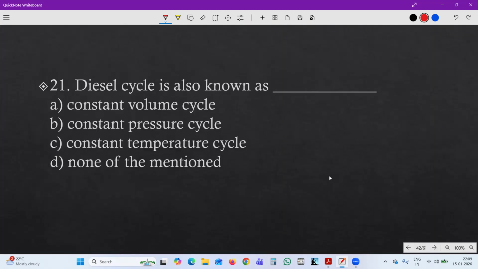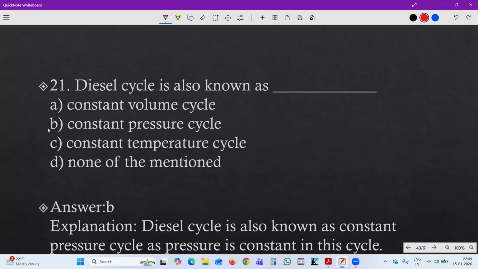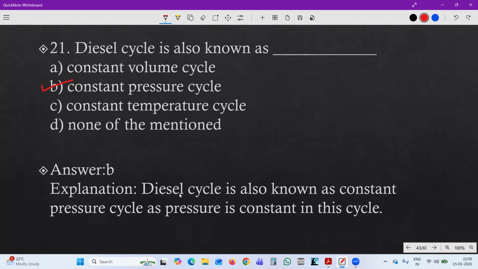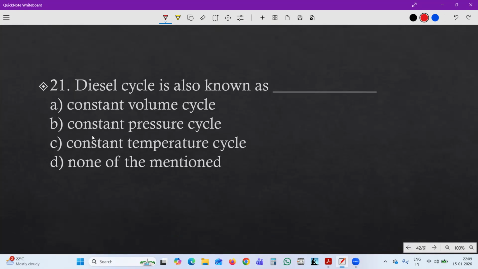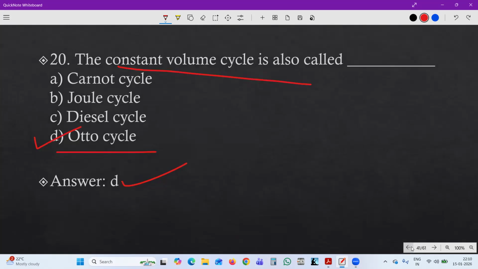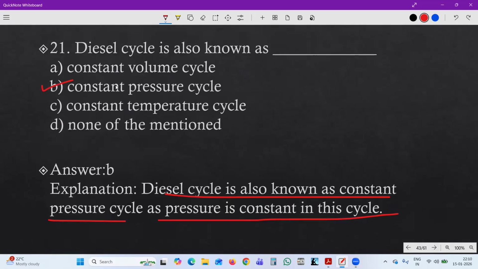Next, related to the diesel cycle. The diesel cycle is also known as A. Constant volume cycle, B. Constant pressure cycle, C. Constant temperature cycle, or D. none of the above. So the diesel cycle is known as a constant pressure cycle, B. The diesel cycle has constant pressure, while the Otto cycle is a constant volume cycle.